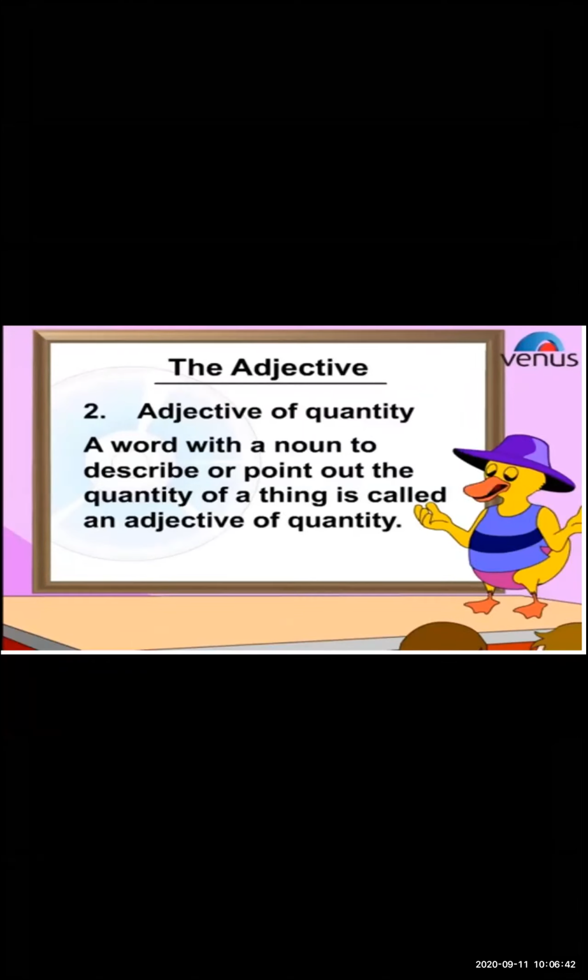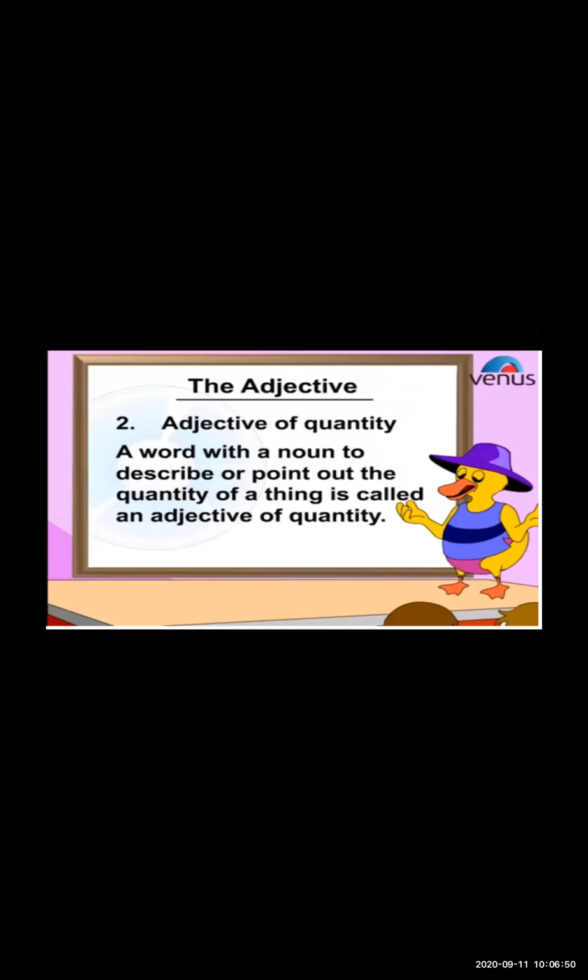A word with a noun to describe or point out the quantity of a thing is called an adjective of quantity. It describes or points out the quantity, how much. When we talk about how much proportion, how much weight or whatever, that time it gives a quantity.